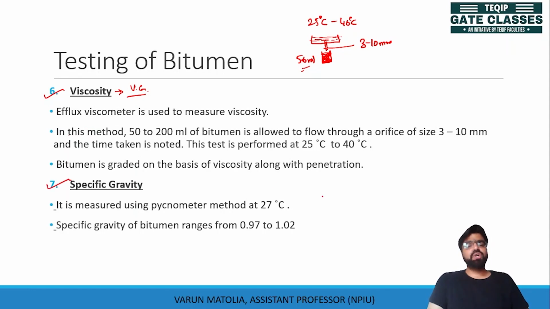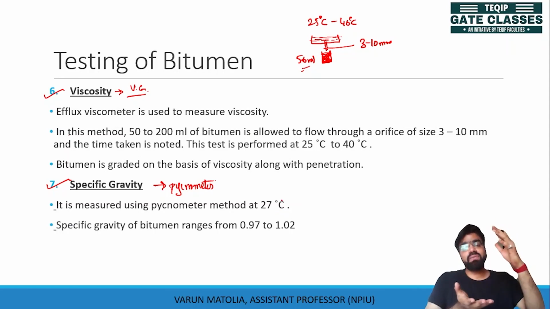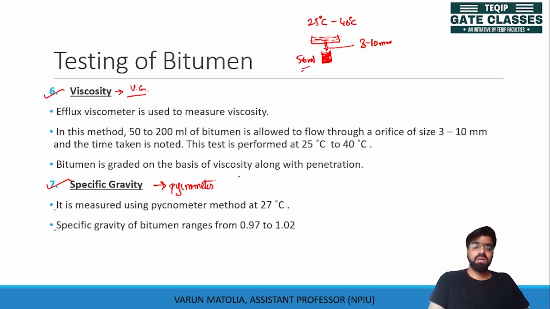The specific gravity of bitumen is also measured using a pycnometer. This is not the pycnometer of 900 ml, but a pycnometer of very small volume, around this much only. This pycnometer is used to calculate the specific gravity of the bitumen. This specific gravity is measured at 27 degrees Celsius. The specific gravity range of bitumen is around 0.97 to 1.02. So this is the specific gravity.